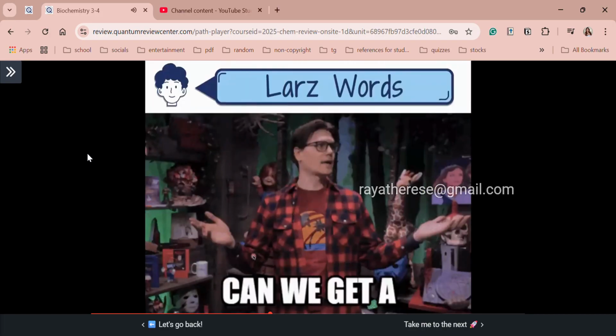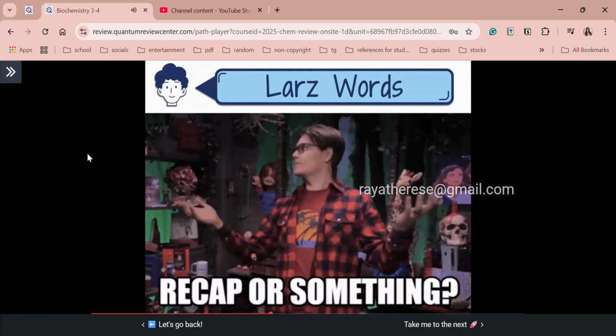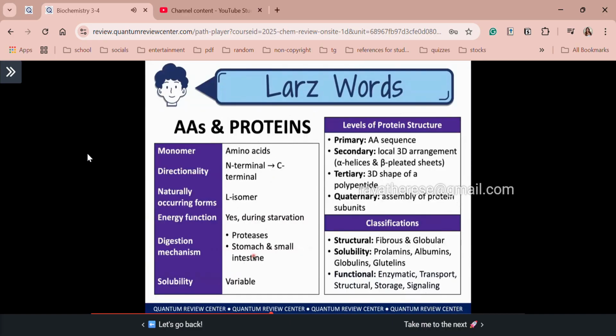Now is my final last words for proteins and amino acids. Class, brief recap lang of what we have discussed. For our summary, the monomer, amino acids, is the building block. Class, I emphasize the directionality, N-terminal to C-terminal. Naturally occurring forms of your amino acids are in L configuration, relative to your carbohydrates, which are D. So D-carbs, L-amino acids. Energy function, yes, but only during starvation. Mas priority po natin ang carbohydrates and lipids as our source of energy. For digestion, we have proteases as the main enzyme, and the sites of digestion are the stomach and small intestine. And solubility, lastly, depending on classification, it is variable.